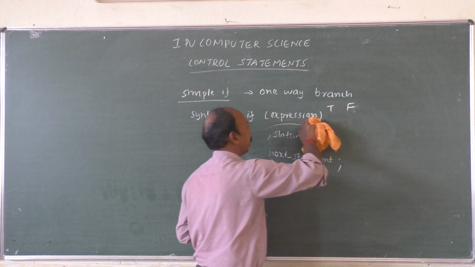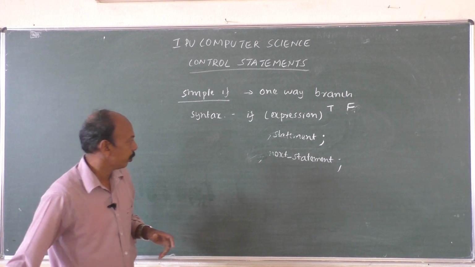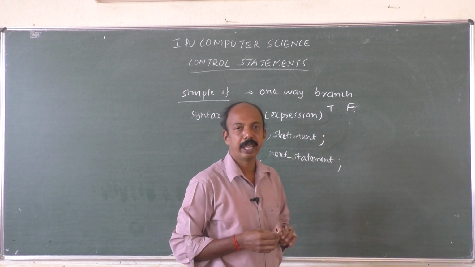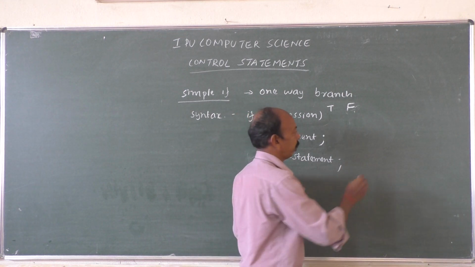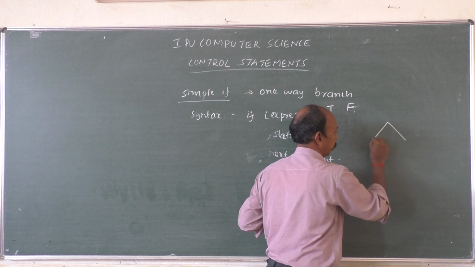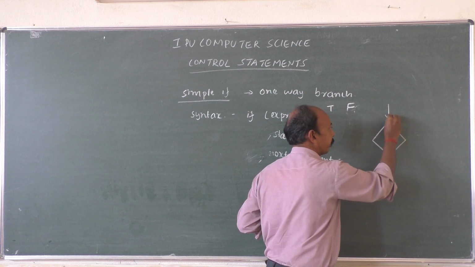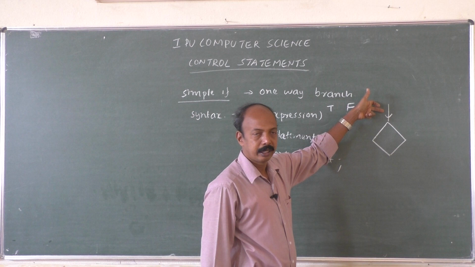Wherever you are having a condition or an expression which can be true or false, which particular symbol are we going to have in a flow chart? That will be the rhombus, right? So here, an entry, of course before this there will be statements, so we have to show that.